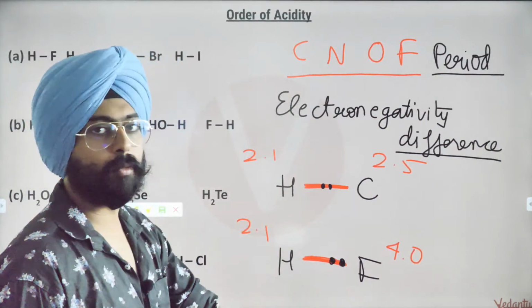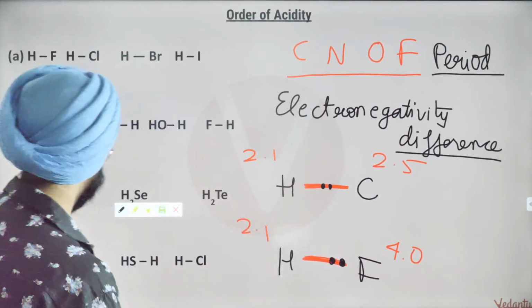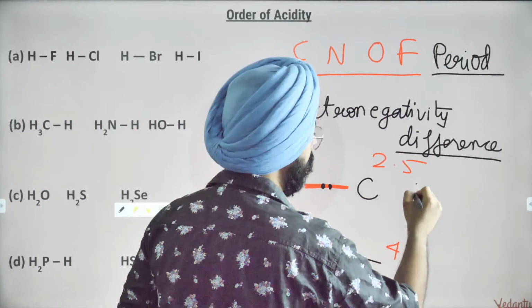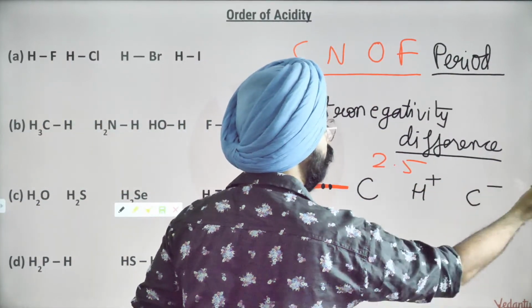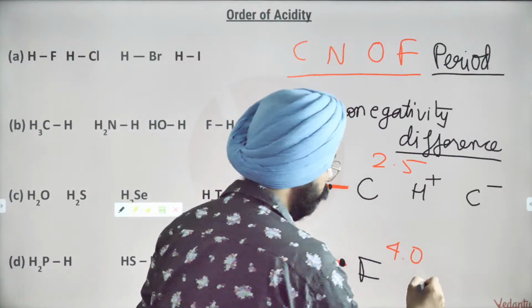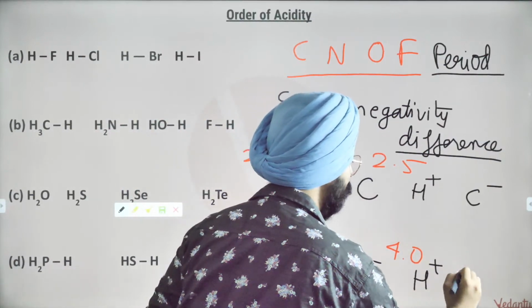If we break their bonds apart, what do we need to make? We need to make H positive, carbon negative. We need to make H positive, F negative.